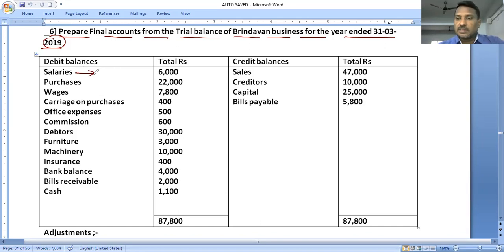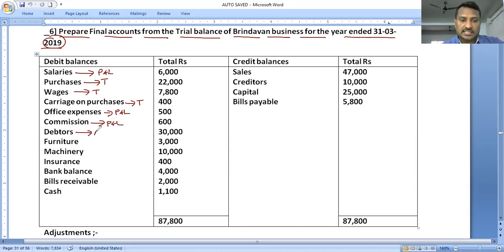Salaries is an indirect expense, part of the profit and loss account. Purchases is part of the trading account, a direct expense. Wages, trading account. Carriage on purchases, trading account. Office expenses, profit and loss account. Commission, profit and loss account.